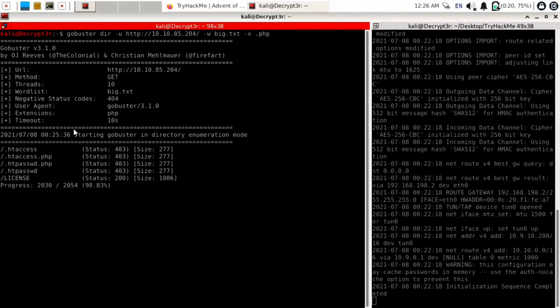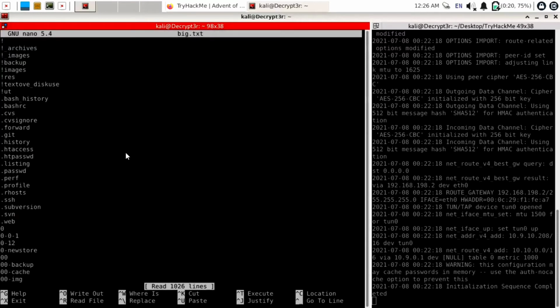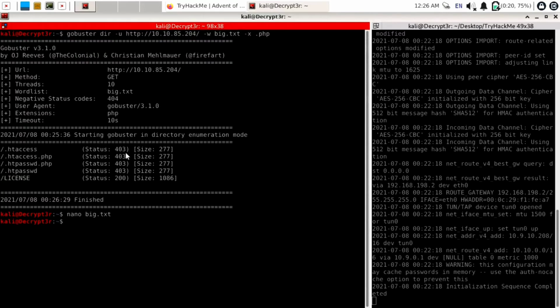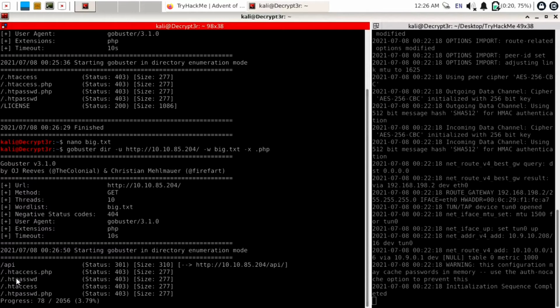Okay, so we haven't got this API file. I will use nano big.txt to edit this file and hit the enter button. Add API anywhere you want. I will just add it here. Save it by Ctrl O, exit from this by Ctrl X. Now use GoBuster again. And here you can see we successfully found this API directory on our target machine.